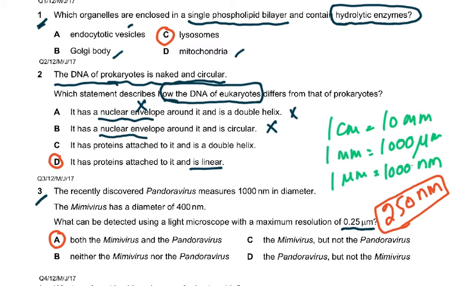So anything bigger than 250 nanometers will be visible. Anything smaller than 250 will not be visible. So that is why the answer was A, both the Mimi virus and the Pandora virus, because one was 400 and one was 1000. So both were more than 250. Please understand this. What do you mean by resolution? Anything above 0.25 micrometer. So they were testing whether you knew the units, whether you know how to convert centimeter to millimeter, millimeter to micro, and micro to nanometers.